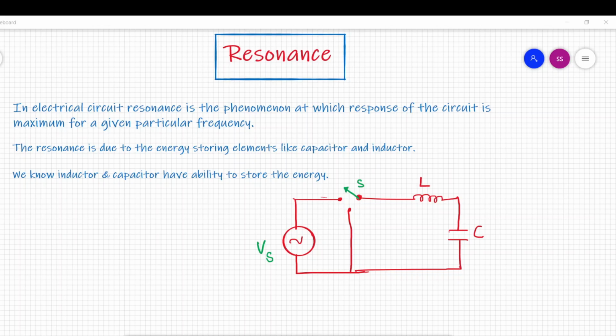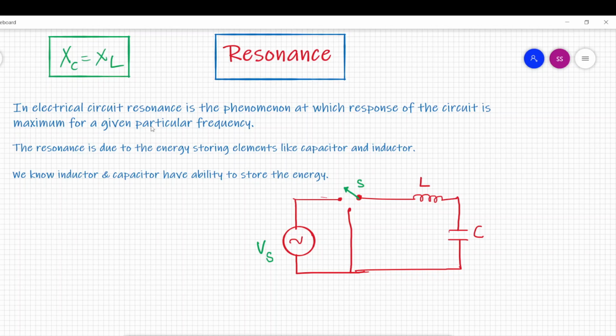Hello students, today we are going to discuss one important concept, that is resonance. Earlier I told you that resonance is the phenomenon that occurs when capacitive reactance is equal to inductive reactance. Let us try to understand it briefly.